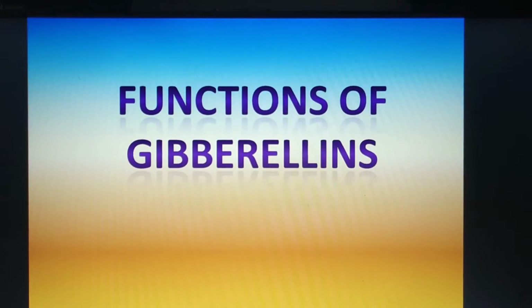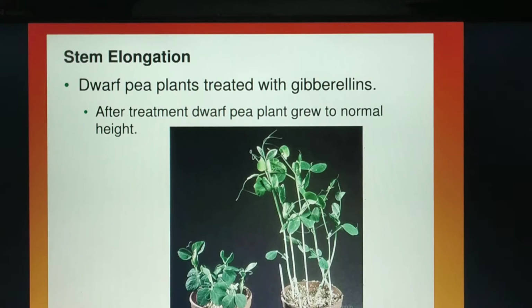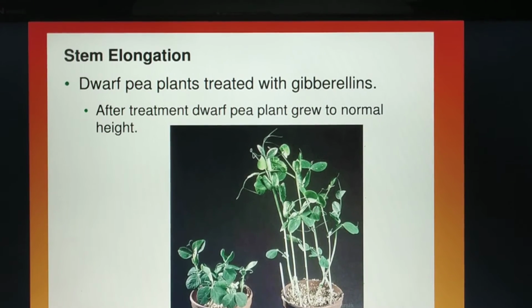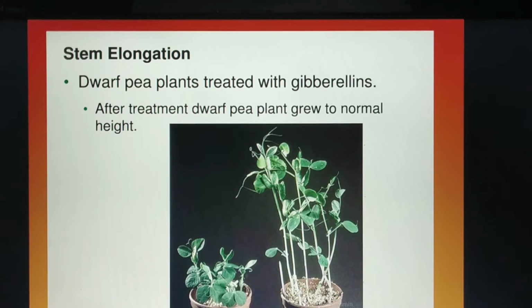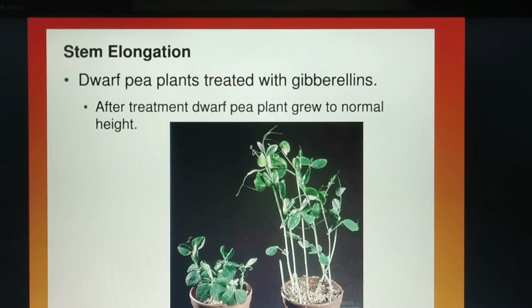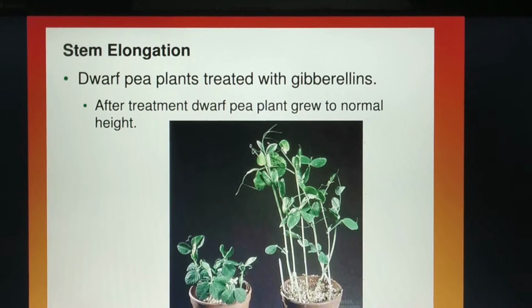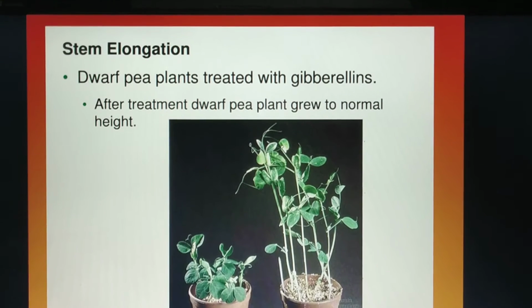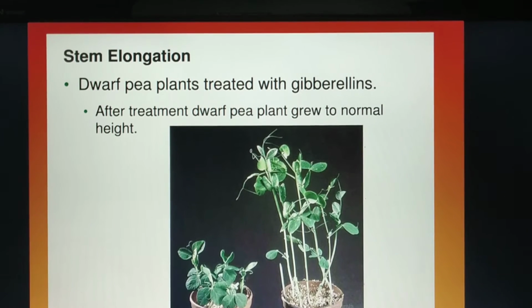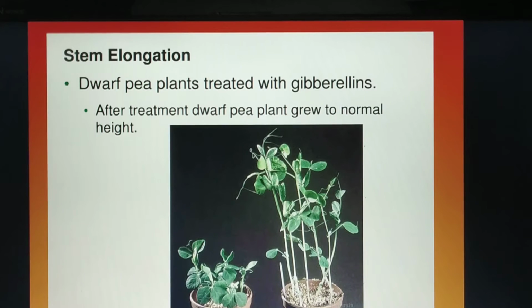Next, we would see the functions of gibberellin. The first function is stem elongation. When gibberellin is added, it usually causes an elongation in the length of the stems. Here you can see two different types of plants. One is the dwarf plant, which is shorter in size, and then there is a potted plant which is elongated.